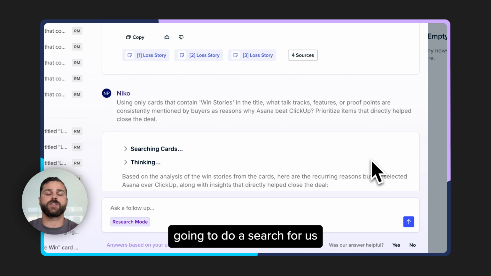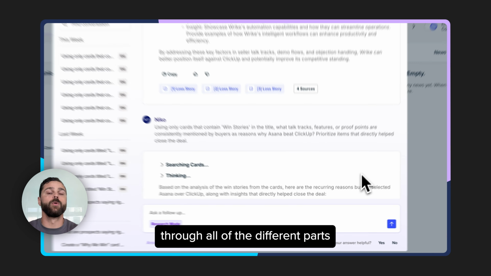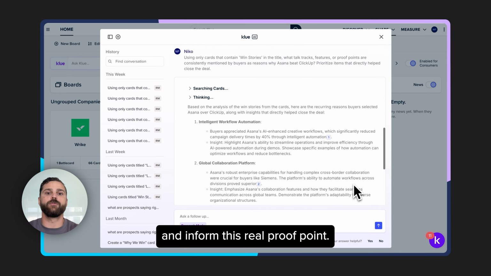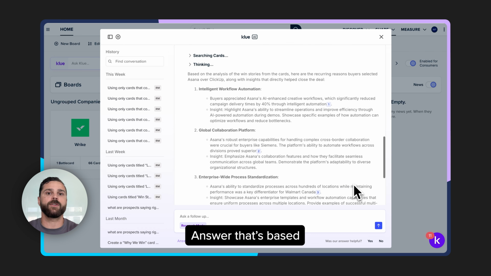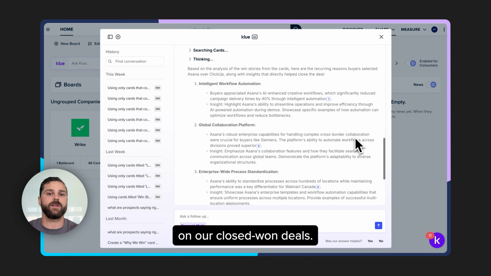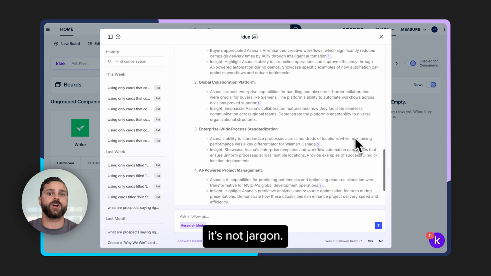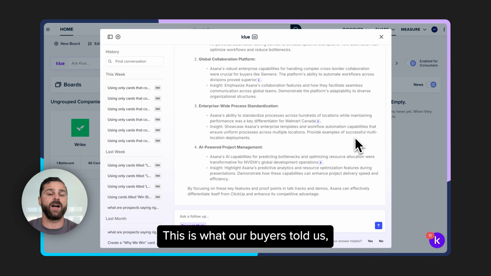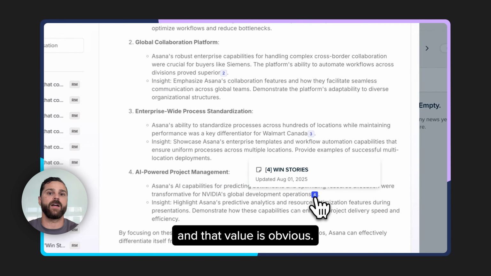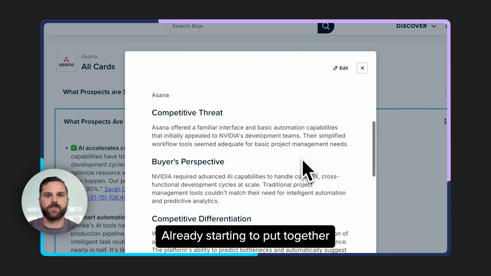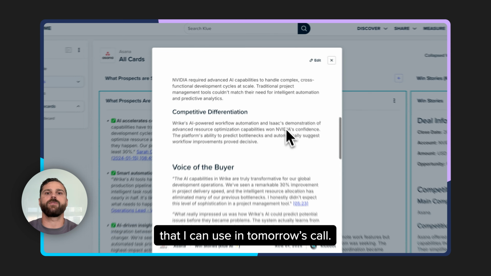Same as before, it's going to do a search for us through all of the different parts of our tech stack and inform this real proof point answer that's based on our closed won deals. It's not marketing language, it's not jargon. This is what our buyers told us and that I should focus on to make sure that that point is clear and that value is obvious. Already starting to put together some patterns that I can use in tomorrow's call.